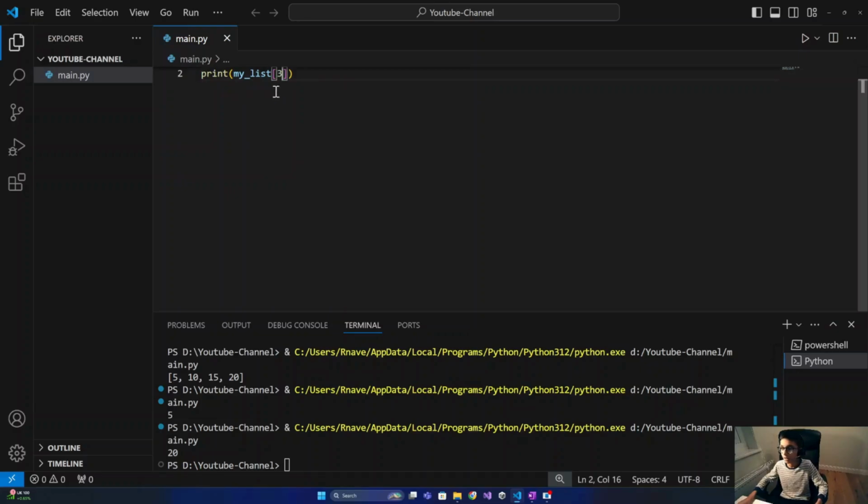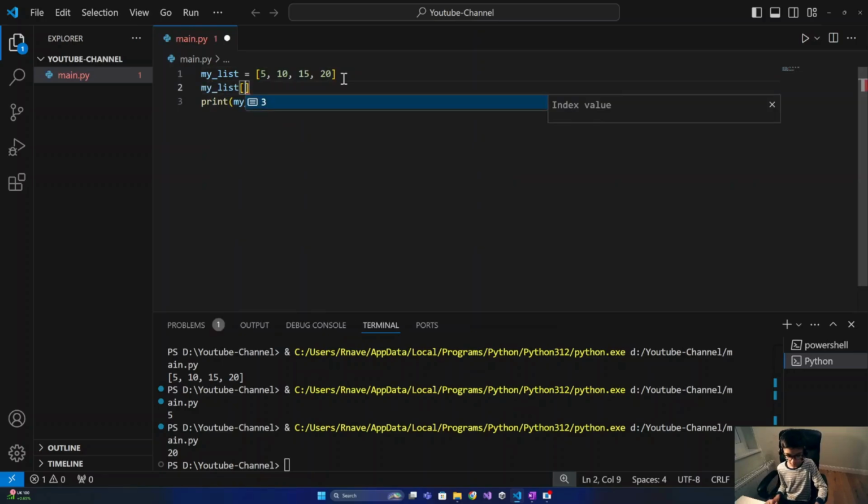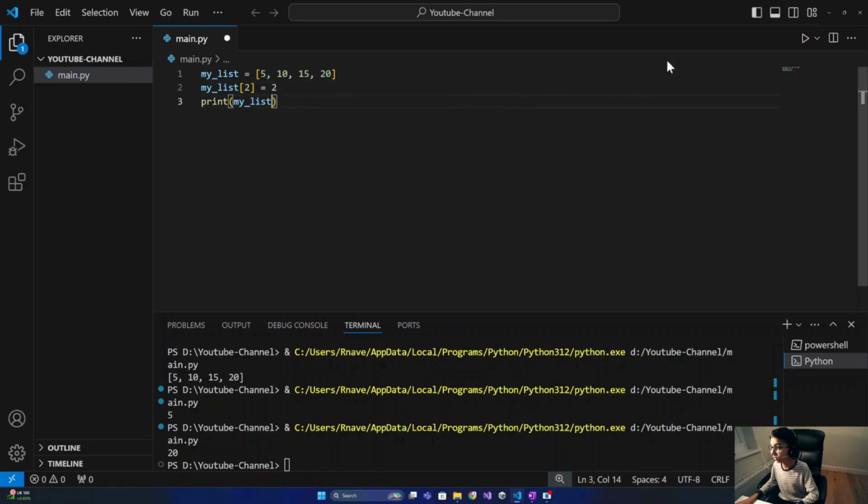Now, try thinking what would happen if I do my_list at position 2 equals 2, and then I print out my list. I would get the list, but with the third element, index 2, replaced with 2. This is called replacing in lists, or modifying.